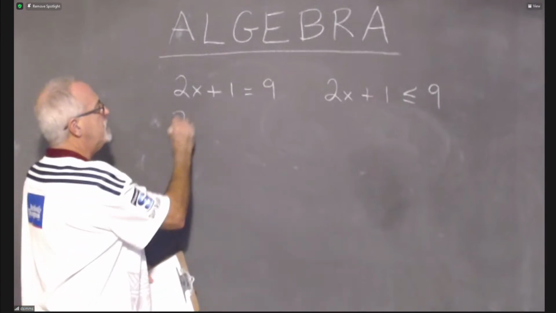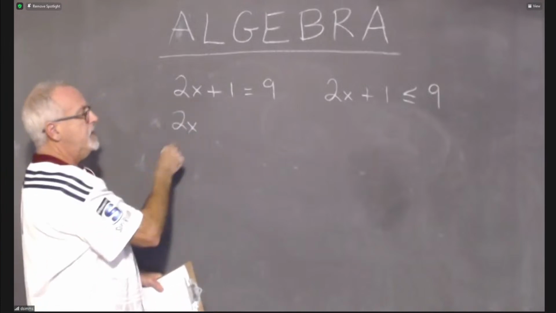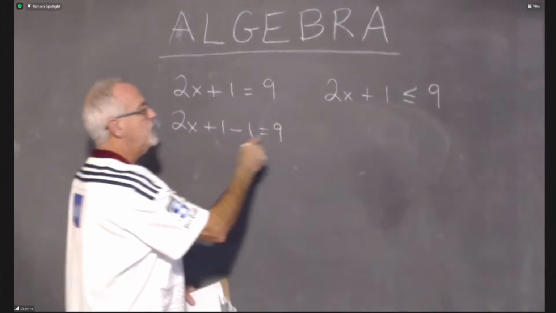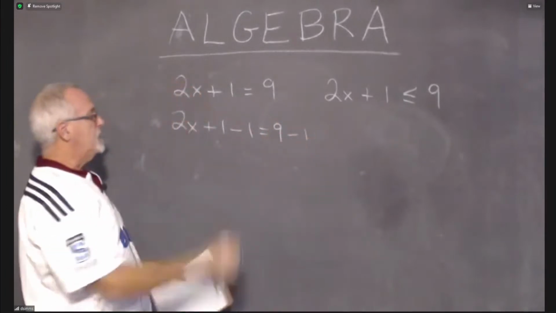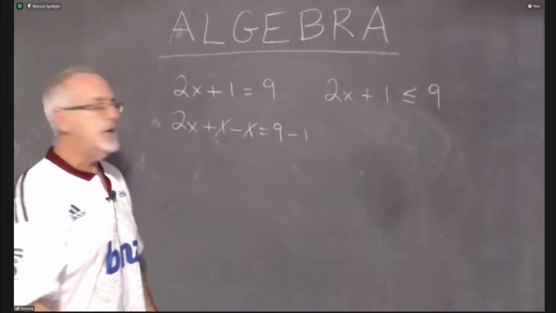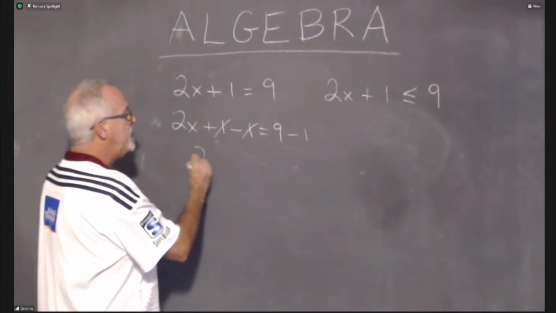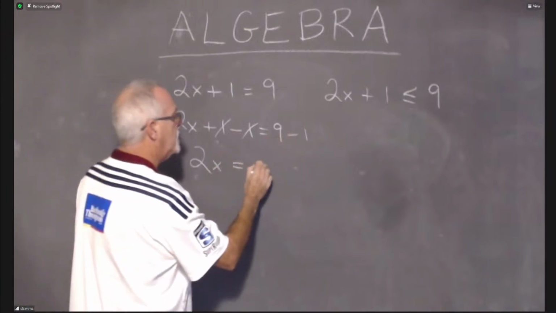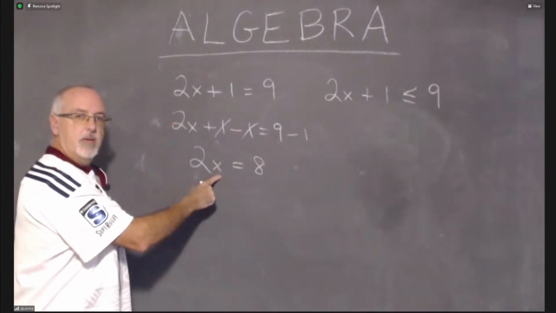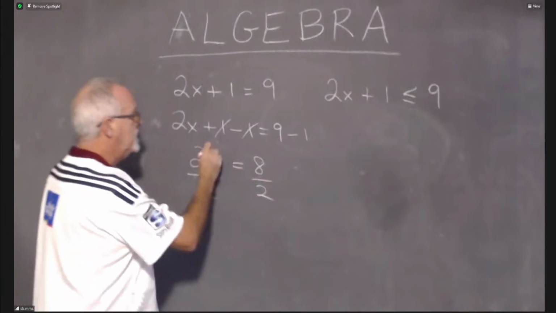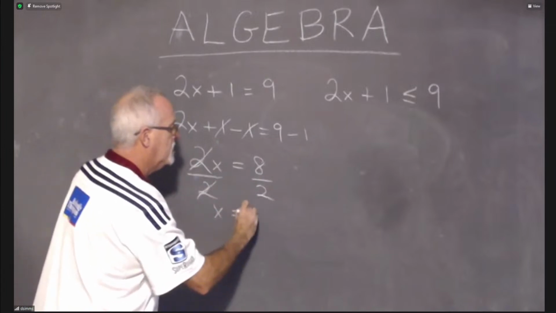So what do we do here? We're adding a 1 to the term that includes x, so we do the opposite, we subtract a 1. But if we're subtracting a 1 here, we have to subtract a 1 on the other side as well. These cancel. Notice how fast I'm going because we did so much of this last time. I know the students are good at it now. 2x is now isolated, but my x isn't isolated. 9 minus 1 is 8. To get rid of this 2, my x is being multiplied by a 2, so I divide both sides by a 2. These cancel. X is equal to 4.